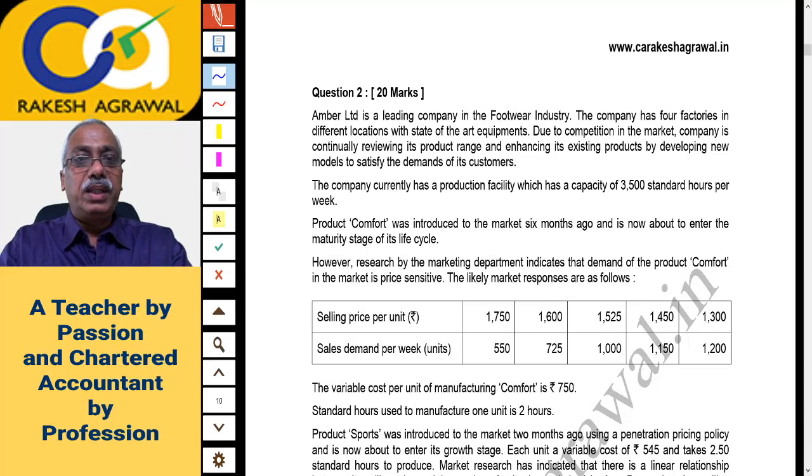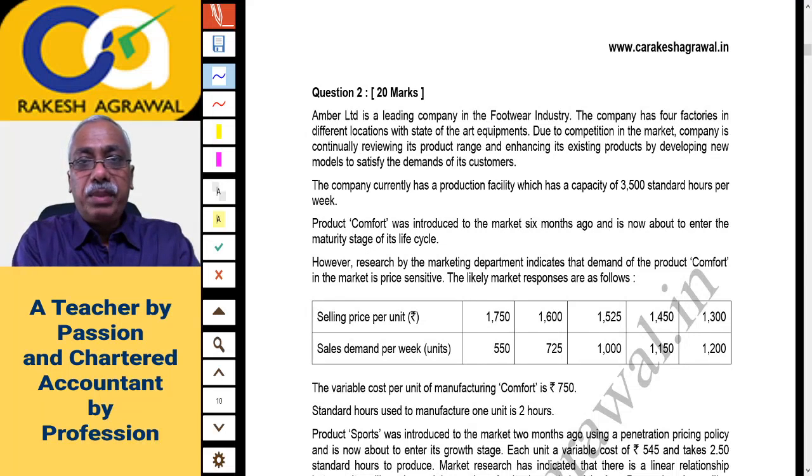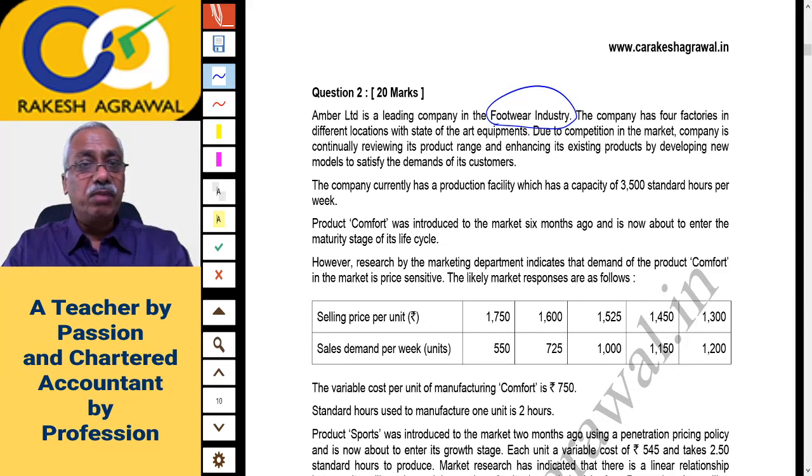Amber Limited is a leading company in the footwear industry. The company has 4 factories in different locations with state-of-the-art equipment, that is modern equipment. Due to competition in the market, the company is continually reviewing its product range and enhancing its existing products by developing new models to satisfy the demands of the customer. So this company is in the footwear industry, please remember. And it has got 4 factories.